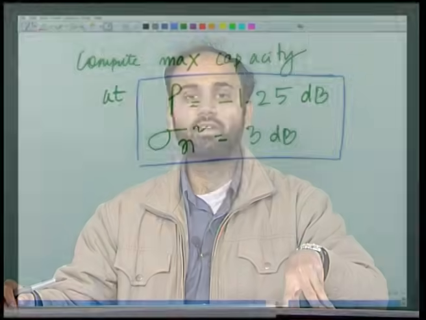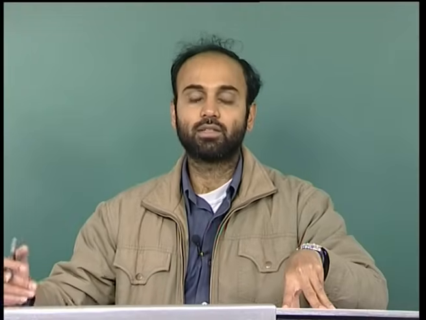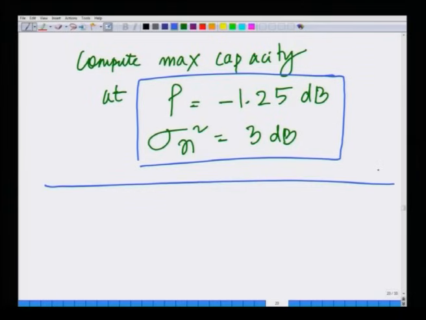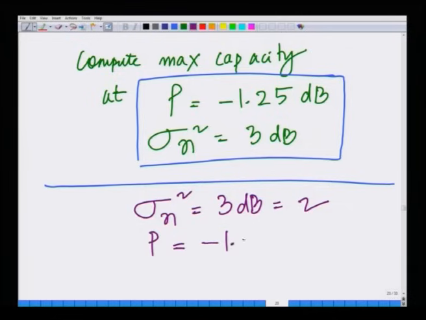Remember, powers are always specified in dB, that is it is tradition to always specify powers in dB. So, first step, let us convert these into linear. Sigma n squared equals 3 dB, that is 2, and also P equals minus 1.25 dB in linear terms, that is equal to 0.75.